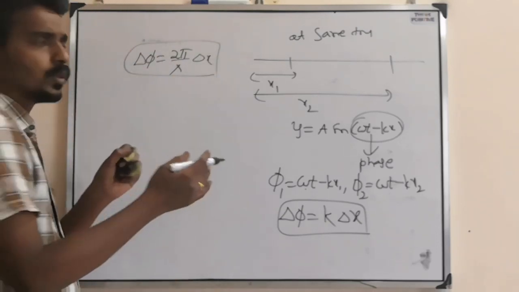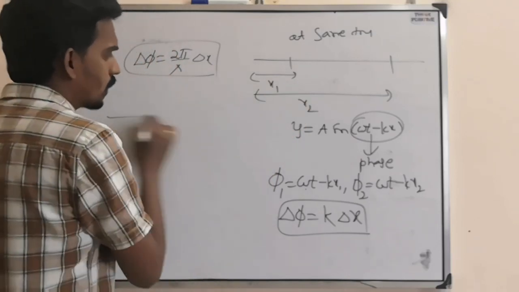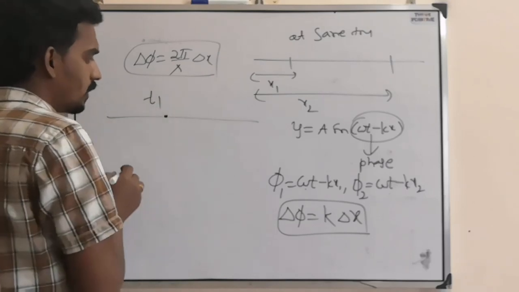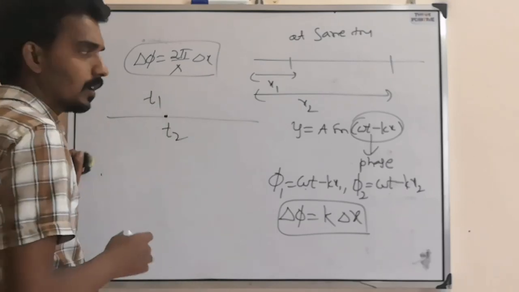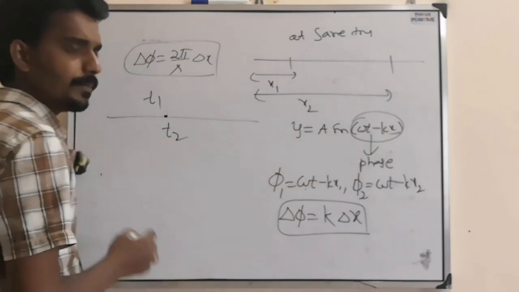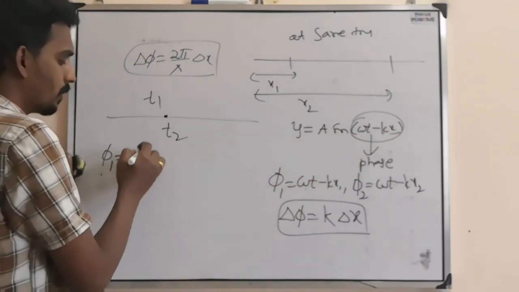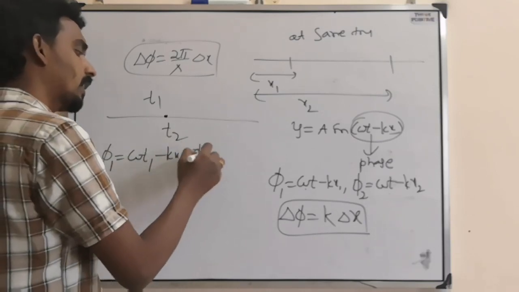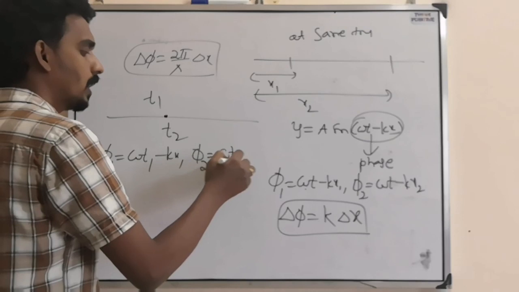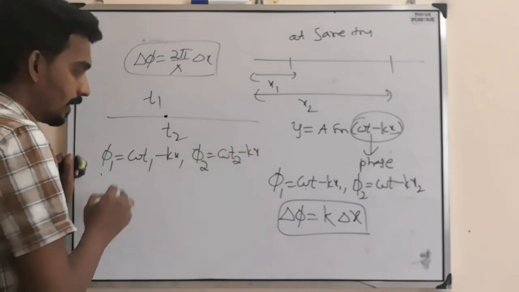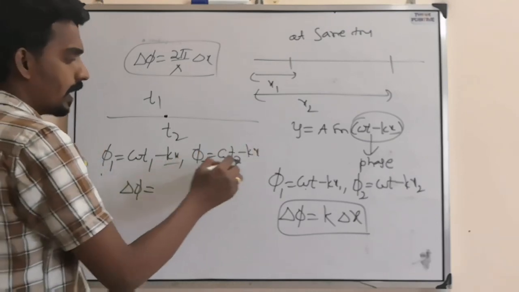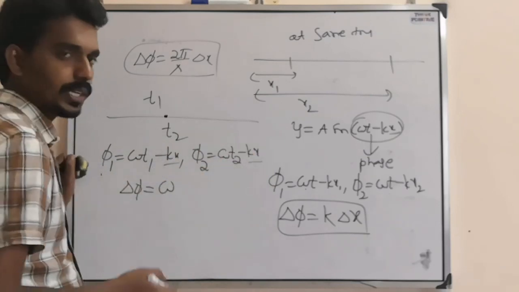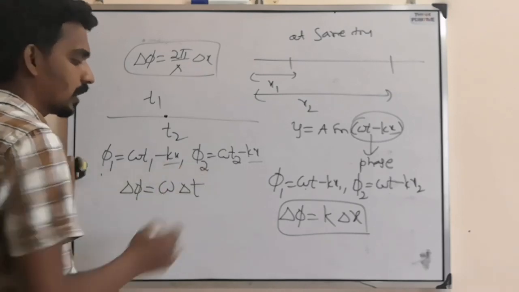Or else, between two instants, consider a wave traveling at the same position but at time t1 and time t2. Same position means x is the same. The initial phase at time t1 is omega t1 minus kx. For the same particle at another instant, that becomes omega t2 minus kx. Now the phase difference: kx will get cancelled, leaving omega into t1 minus t2, or t2 minus t1, which is delta t.